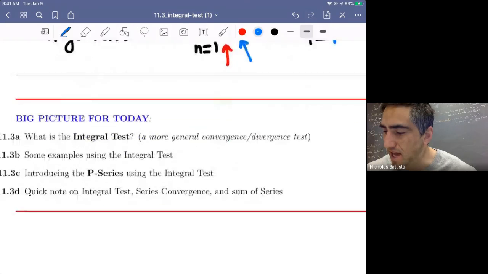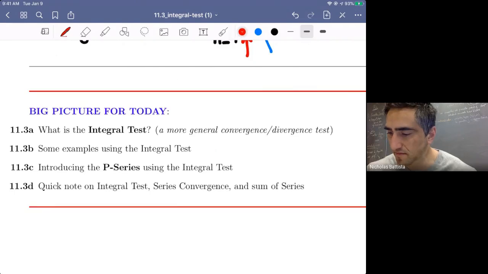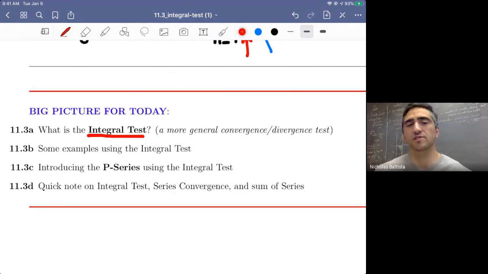So where we're going today is, like I said before, we're going to introduce what's called the integral test. And our motivation for introducing the integral test is basically we can apply it to a very broad range of series. So we're no longer restricted to just series in the geometric series form, or to saying, hey, is this a harmonic series or isn't it? Or is this telescoping? The integral test is going to be our first test that we can apply to a broad range of series to decipher whether or not it converges or diverges. After that, we'll of course do some examples using the integral test.